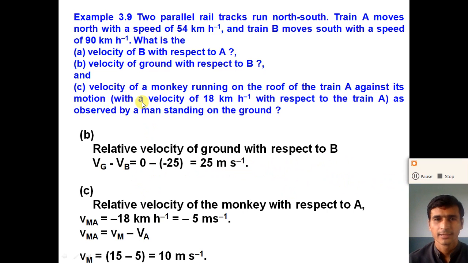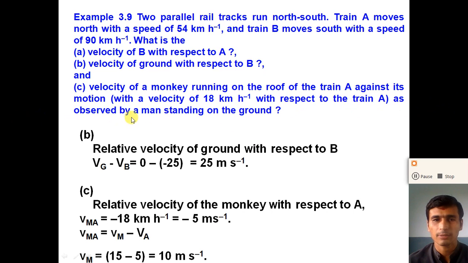Now question number 3. The monkey is running on the roof of train A against its motion with a velocity of 18 km per hour with respect to train A. So the relative velocity of the monkey with respect to train A is given to you, and it is in the direction opposite to the motion of train A. So we take the velocity of the monkey with respect to train A as minus 18 km per hour.